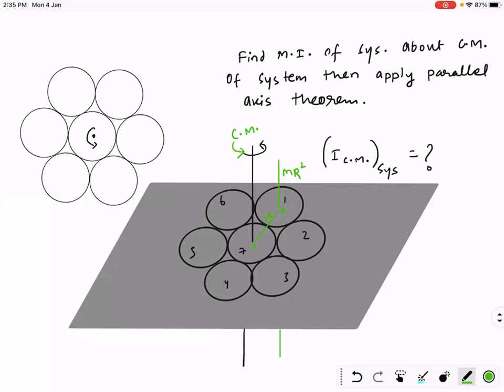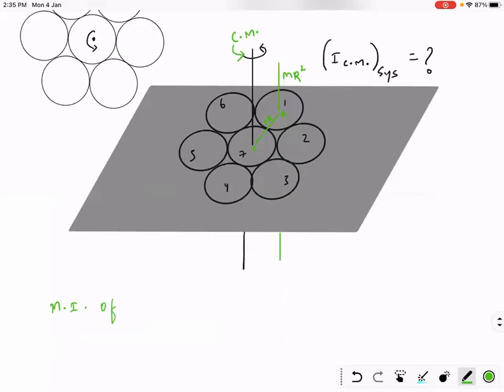Okay. My pencil got charged. Now what I'm trying to write is the moment of inertia of ring 1 about the center of mass of the system. This must be mr square plus m into 2r square. Am I right? By the parallel axis theorem.